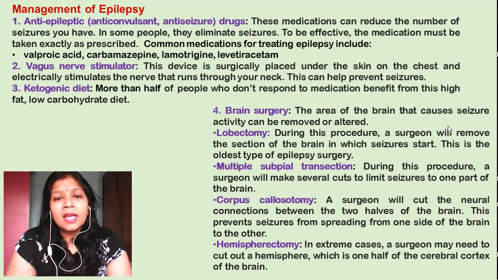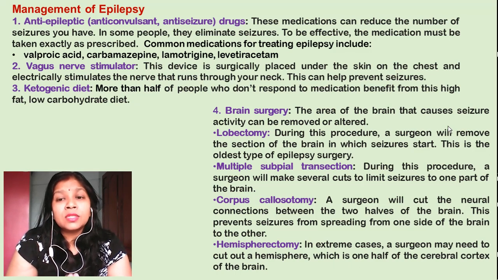And last one is hemispherectomy. This is the extreme condition, or you can say extreme surgery, where the surgeon may need to cut out one hemisphere of your brain to save the other hemisphere. So these are some of the examples for the management of the epilepsy.